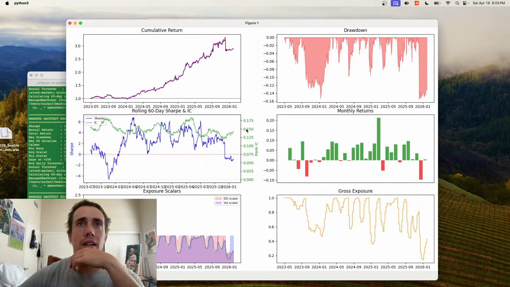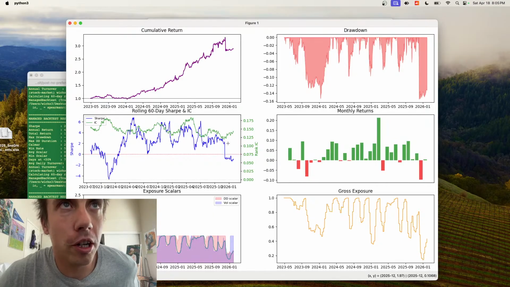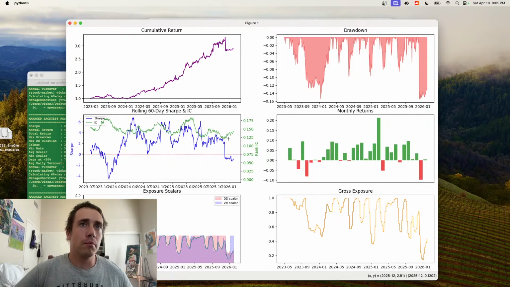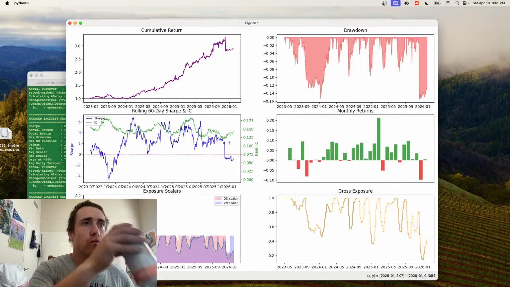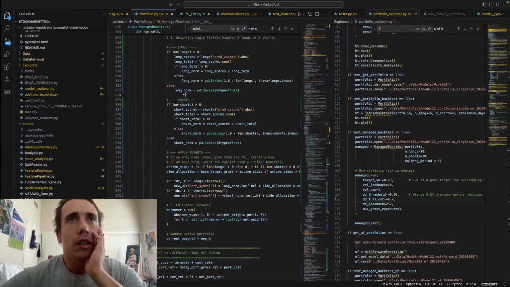That's on the right axis. It stays above 0.1 basically the whole time. So 60-day rolling information coefficient, it basically stays above 0.1. So that's really good. But kind of concerning is it's trending down over time.